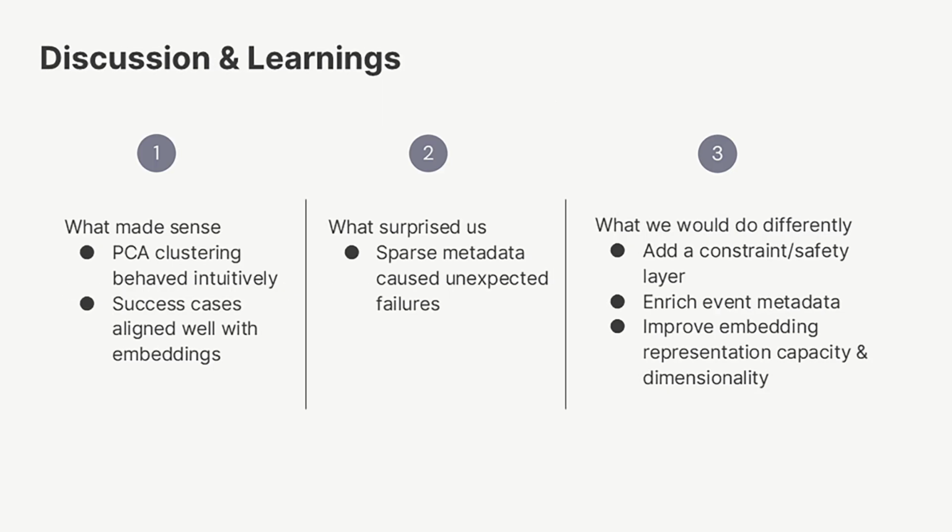What makes sense in this project is that the PCA clustering can tell us that our model can interpret different events into different embeddings, and they can represent the event information correctly. Also, the success case that we mentioned in the input-output phase tells us that our model can work well. What surprised us is that the sparse metadata, the lack of data in the database, could turn the model into unexpected predictions and recommendations. If we have a second chance, we will add a constraint layer and safety layer to ensure that invalid input will be blocked. Thank you.